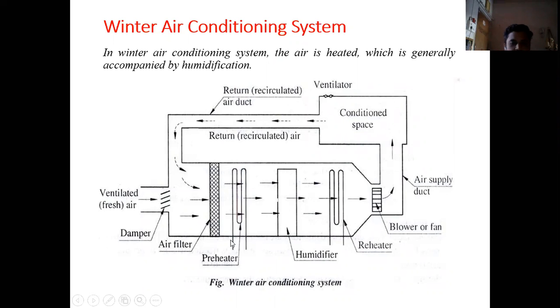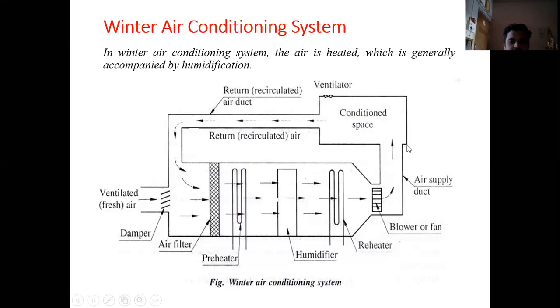Now in winter there will be a preheater. There will be no cooling coil. So the preheater will preheat the air to a certain temperature, then the humidifier will raise the humidity or moisture content of the air, then it is passed over the reheater, where the reheater brings its temperature nearer to the conditioned space temperature, and then this air is supplied to the conditioned space.